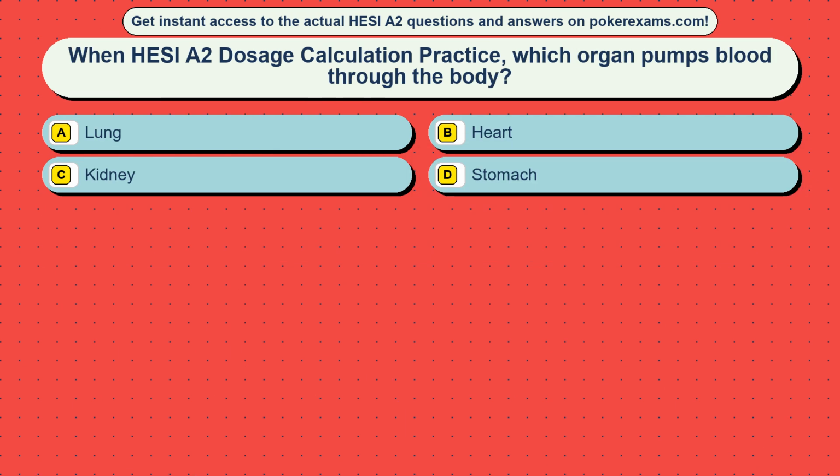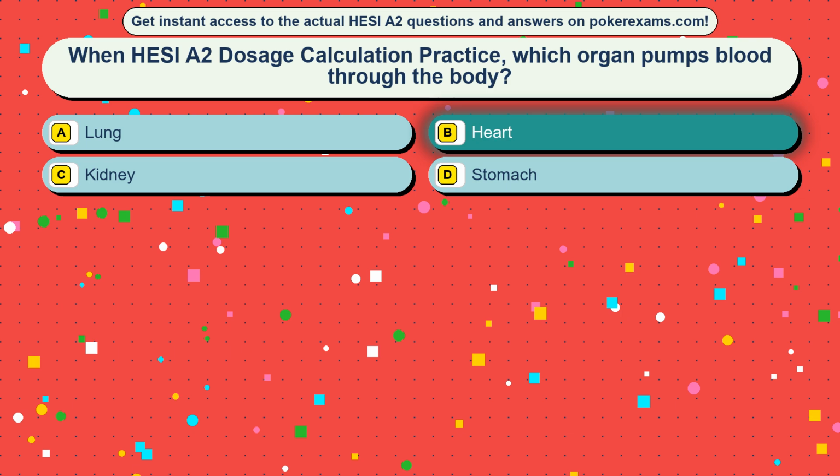Question 49. When HESI A2 dosage calculation practice, which organ pumps blood through the body? Option A lung, option B heart, option C kidney, option D stomach. The correct answer is option B, heart.